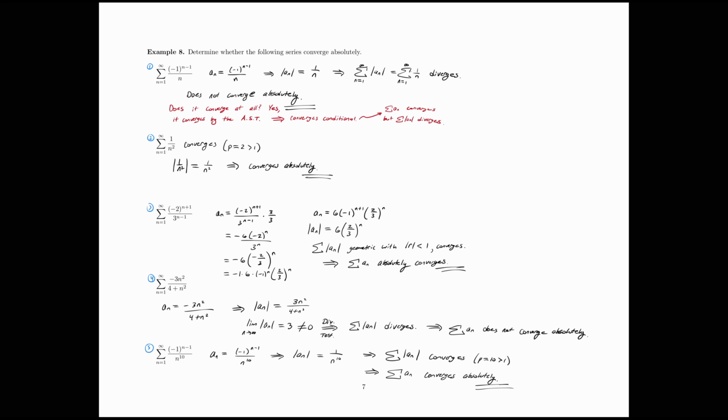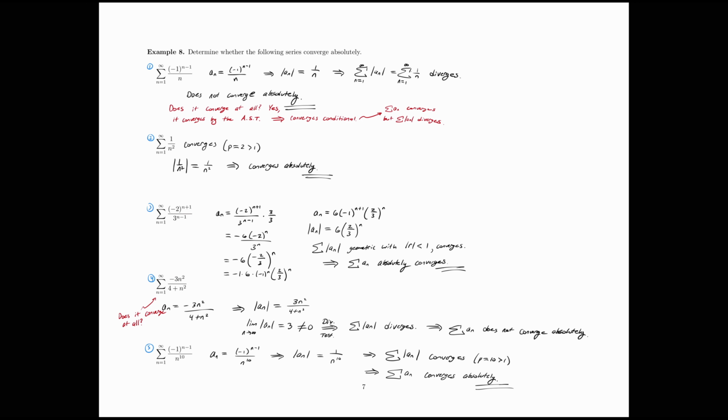Number 4, this series, when we take a look at the absolute values of it, it creates a series that diverges. So it definitely does not converge absolutely. Now the question for this series becomes, does it converge at all? And since this is an alternating series, well, actually, is it an alternating series? Well, let's take a closer look. This negative is just there. All the terms are negative. So this is actually not an alternating series. So we can't use the alternating series test.